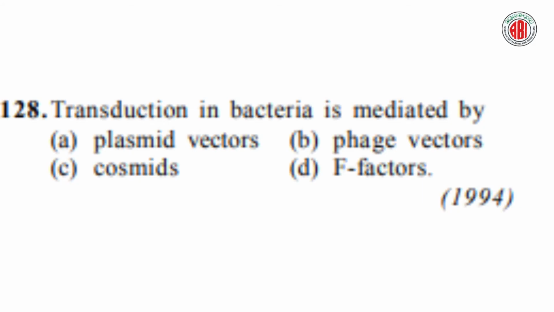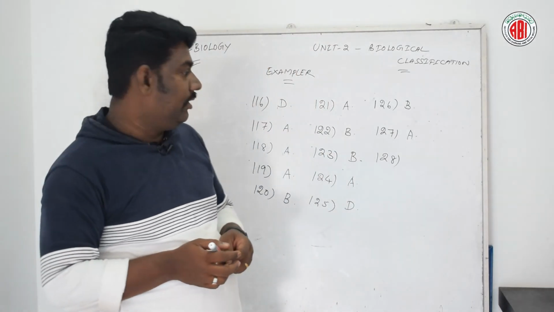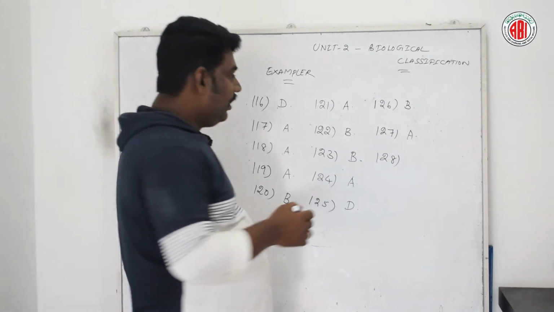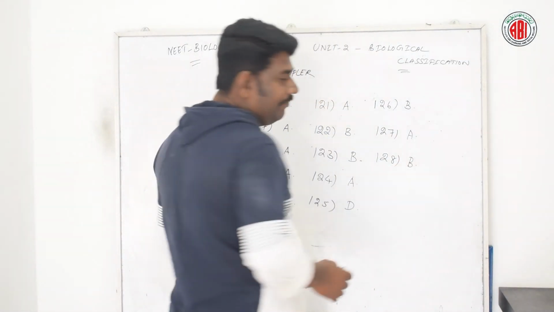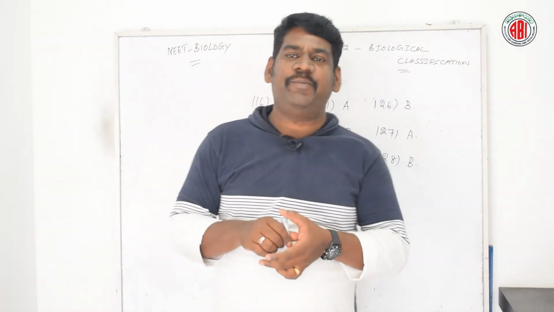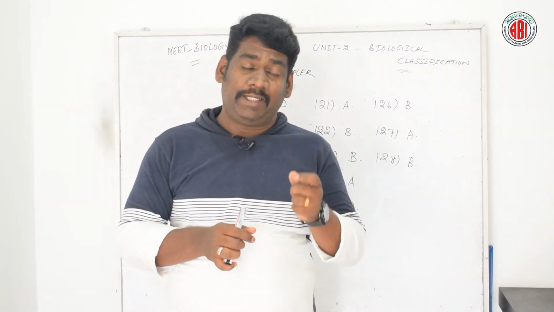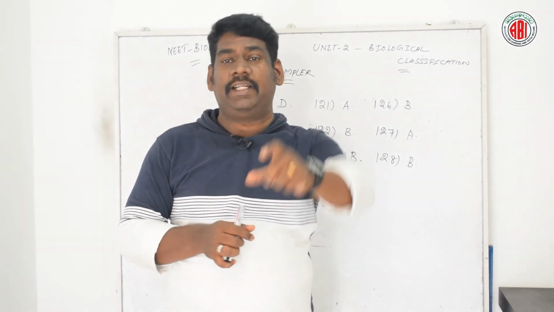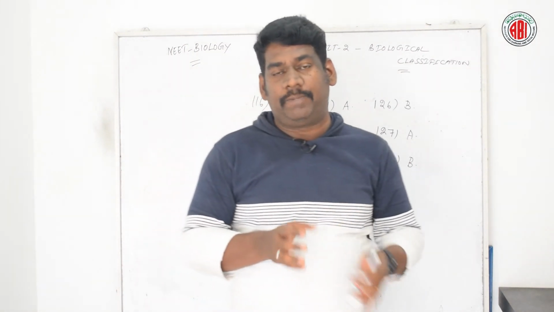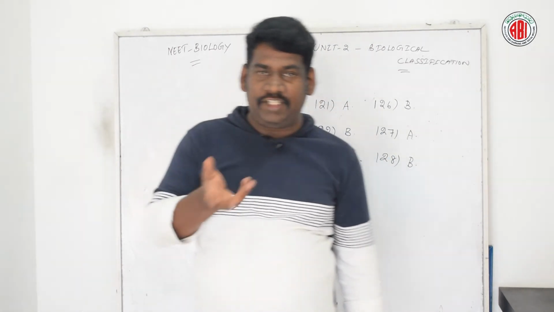Okay, the next question is: transduction in bacteria is mediated by, and here are 4 different options: plasmid vectors, phage vectors, cosmids, and F factors. Let us see the right answer for this question. According to question number 128, option B is the right answer. In transduction, the genetic material of one bacterial cell is transferred to another bacterial cell by an agent or vector called a bacteriophage, such as T4 phage.